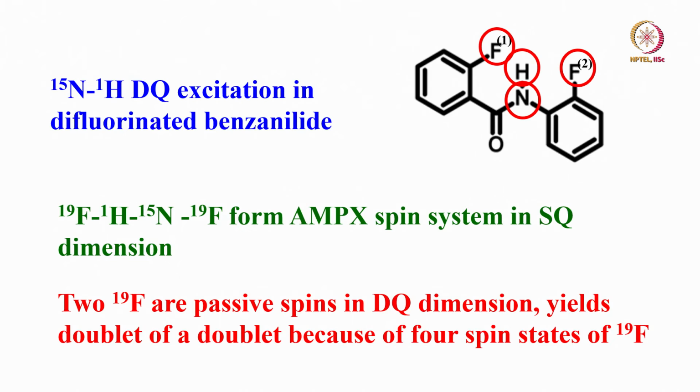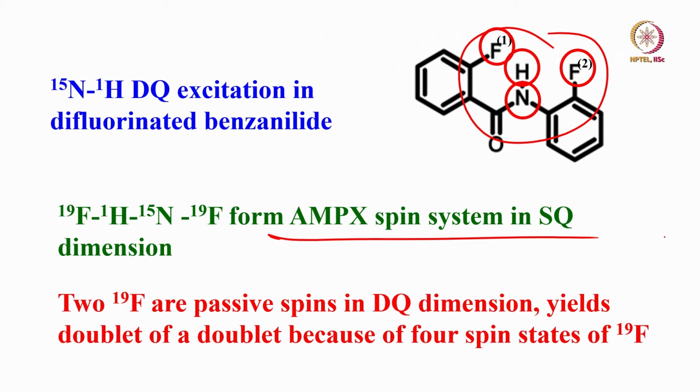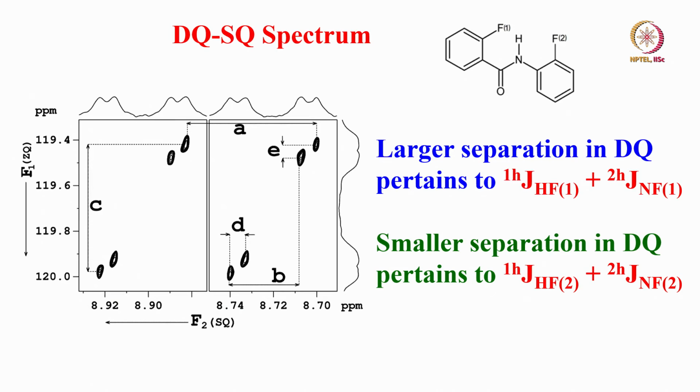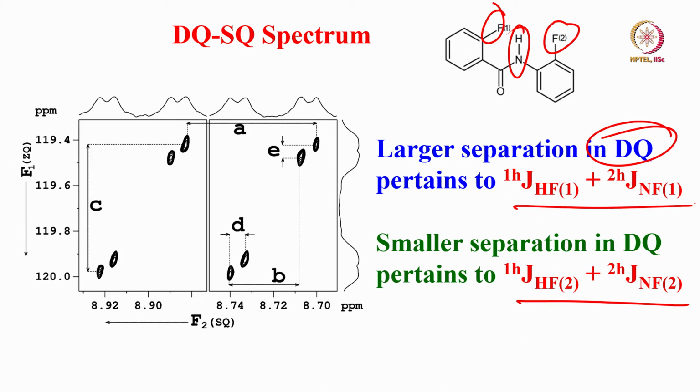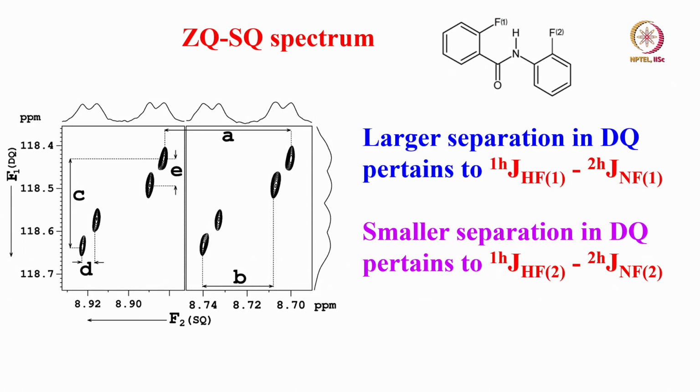So, like this you can have this type of molecules simultaneously. If I take NH double quantum, you can have 2 fluorines simultaneously as the passive spins. You can get coupling from the double quantum dimension. So, this is exactly an example for this. In the double quantum dimension, if you do double quantum of nitrogen proton, these 2 are passive spins, and you can measure the separations and get HF couplings, NF couplings, everything, including the relative signs of the couplings based on the displacement vector. So, this is what I was about to discuss about the multiple quantum.